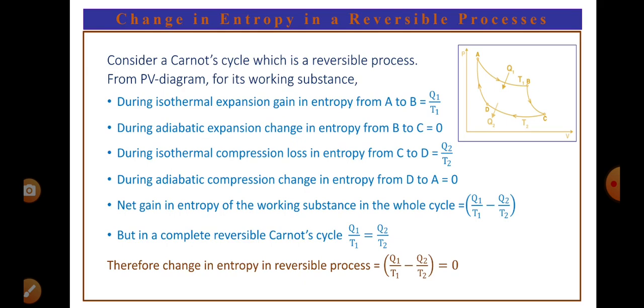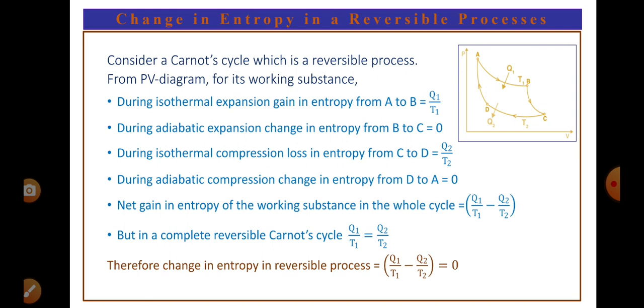Now, what is the change in entropy in a reversible process? At BSc standard, usually we get these questions in semester examinations also. Usually there are entrance-point-of-view conceptual questions based on this. You have to understand them clearly.